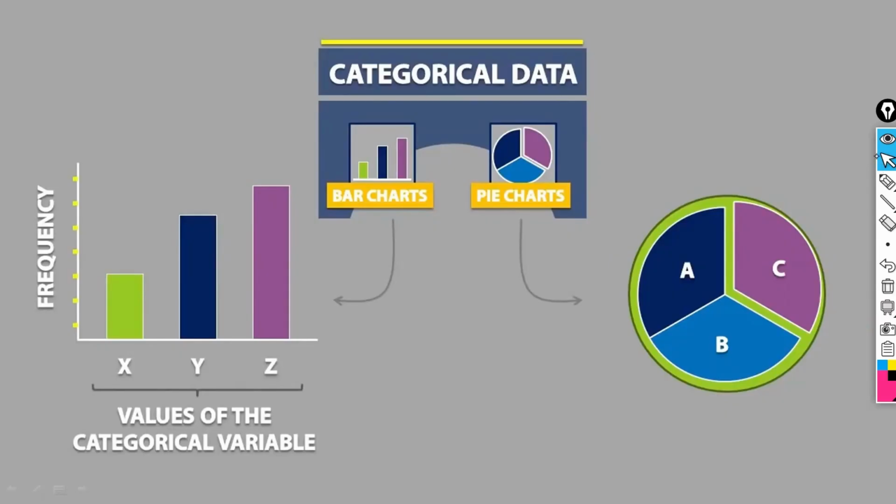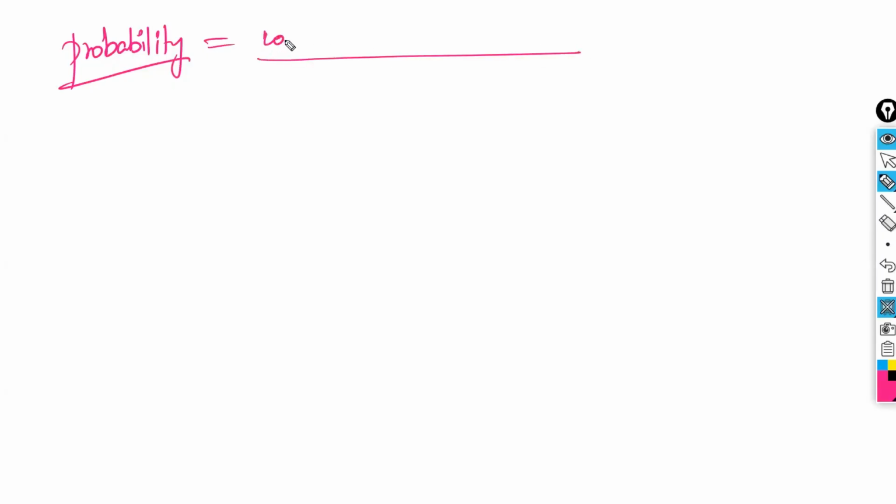Now, let us move on to the understanding purpose, an easy way. If you understand it now itself, that is best. That is nothing but probability. Now, what is meant by probability? Probability means whatever you are interested in, count of whatever you are interested in, divided by total available.